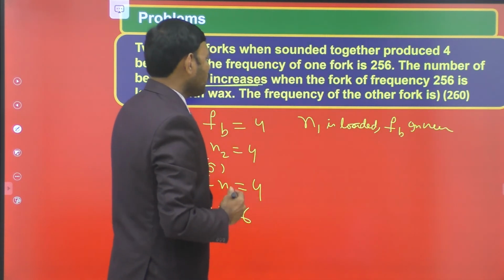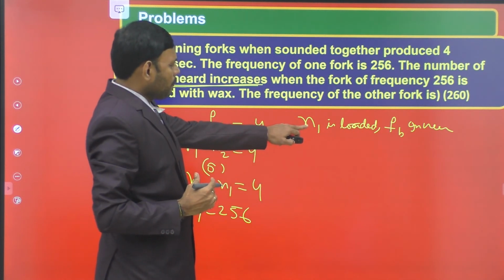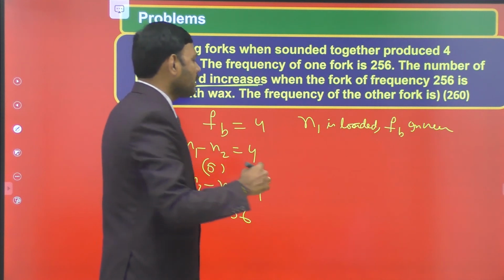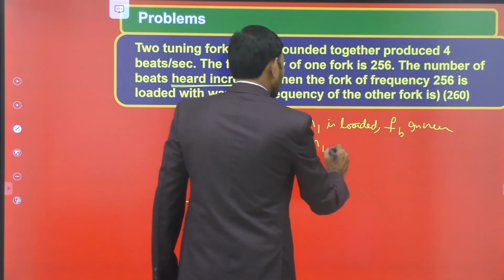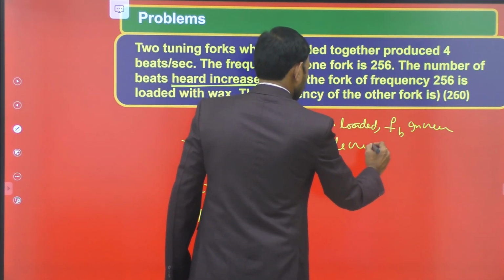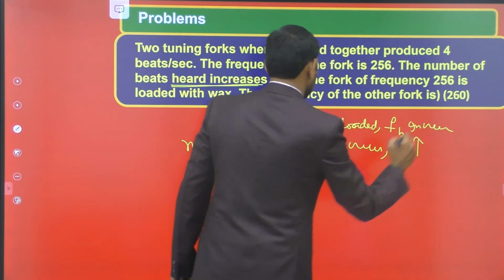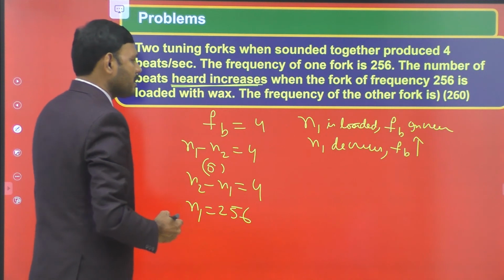Actually, loading N1 reduces its frequency. Loading of any tuning fork reduces frequency. So N1 decreases by loading, and beat frequency increases.